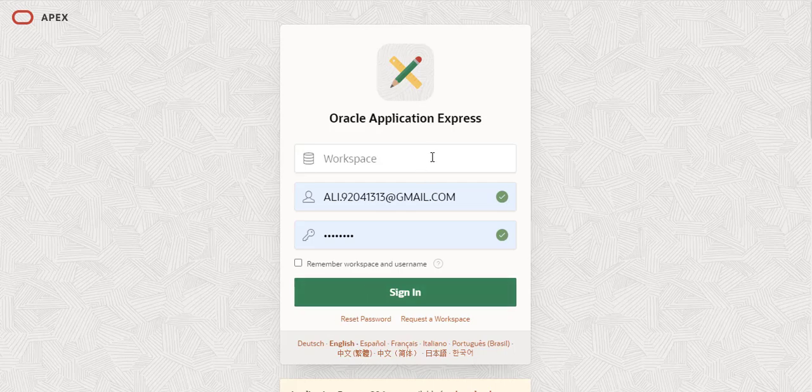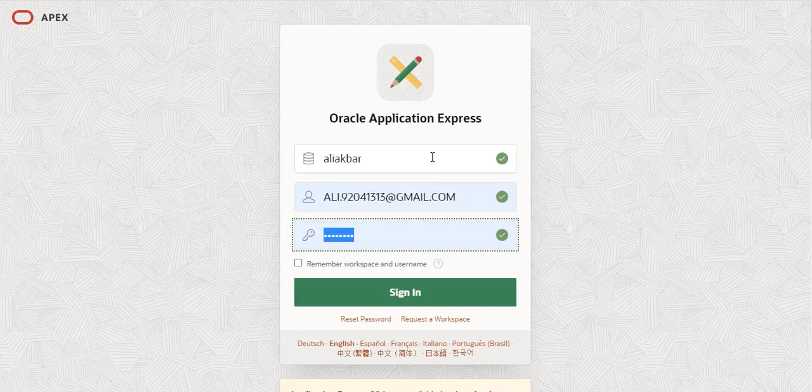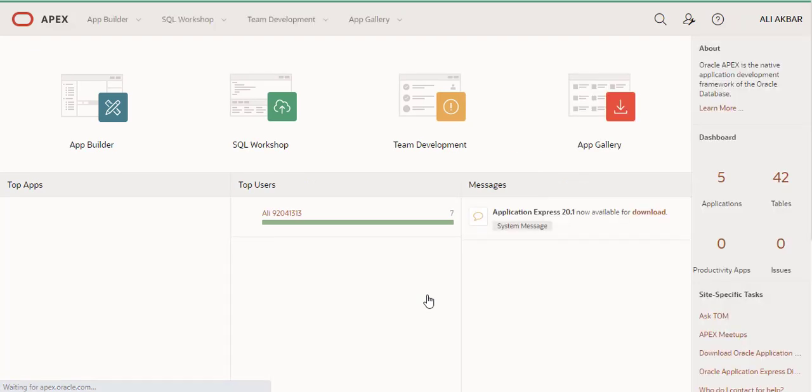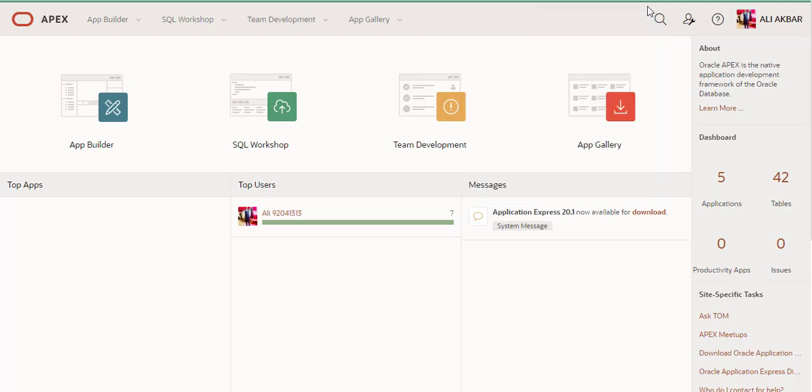First of all, I put in the workspace name. My workspace name is Ali Akbar. I put my username and then my password. When you press the sign in button, you see the main page after a successful login.